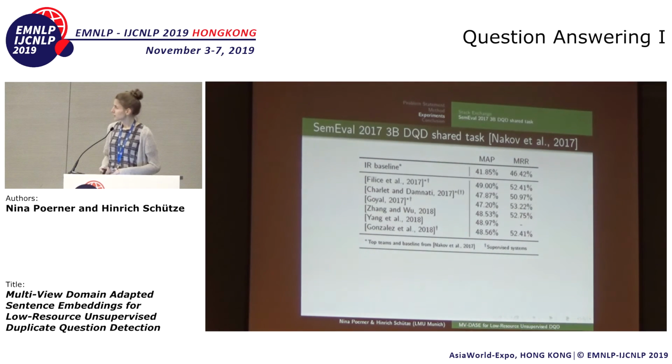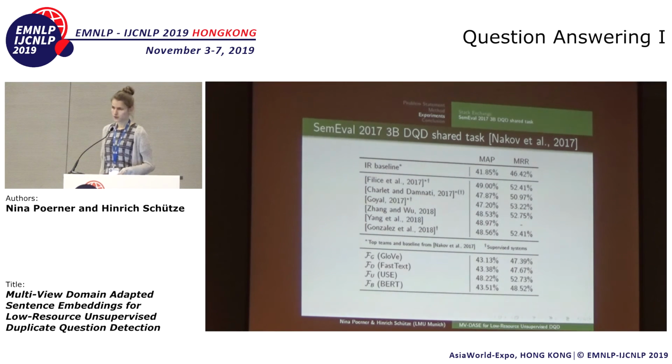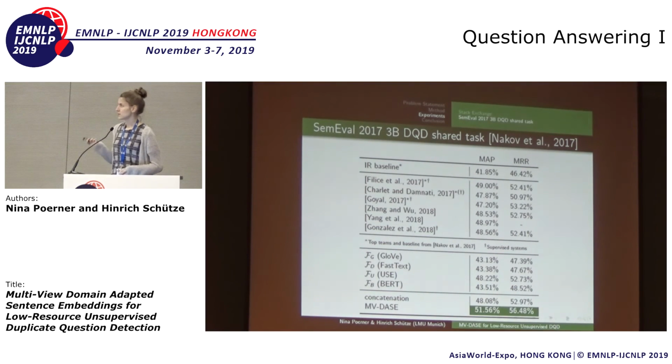Now, we also tried MV-DASE on the 2017 SemEval duplicate question detection shared task. This is the information retrieval baseline and a bunch of results from related work. These are the individual encoders. Again, the universal sentence encoder is the only one that's kind of competitive here. This is concatenation, and this is our result. And as far as we know, this is the current state of the art. And note also that there are some supervised models in the related work. So this is actually a supervised task, and what we did is we just threw away the training labels.